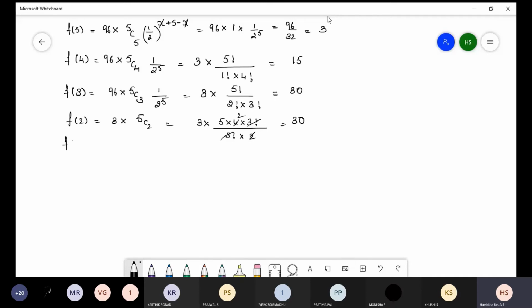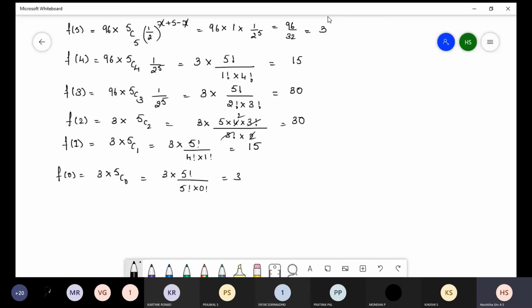Next, f of 1: 3 into 5C1, that is 3 into 5 factorial divided by 4 factorial into 1 factorial. So we get 15. f of 0: 3 into 5C0, that is 5 factorial divided by 5 factorial into 0 factorial.